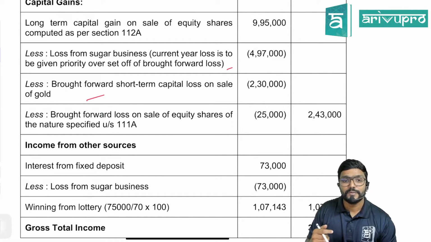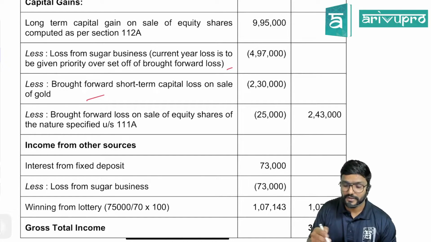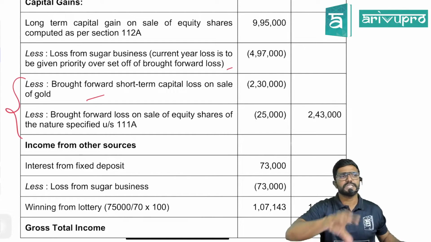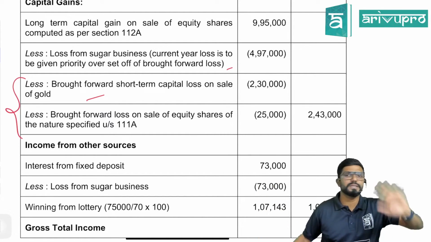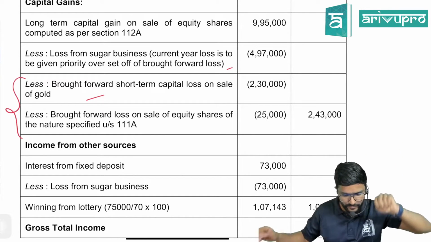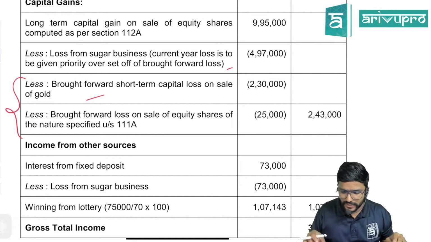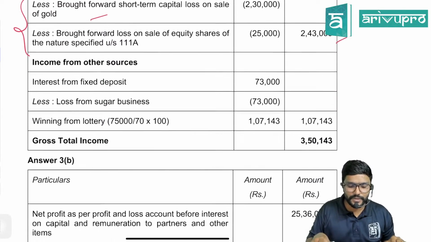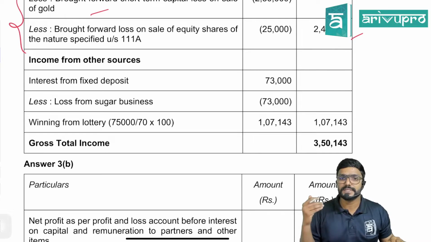Then brought forward loss on sale of equity shares of the nature specified under section 111A, 25,000. And please be careful guys, for the purpose of adjusting the loss, whether the short term is special income or normal income doesn't matter. Only for tax rates purpose it is important. Okay. So after adjusting all this, how much is left? Capital gains income 2,43,000. Then coming to other sources, interest from FD 73,000.